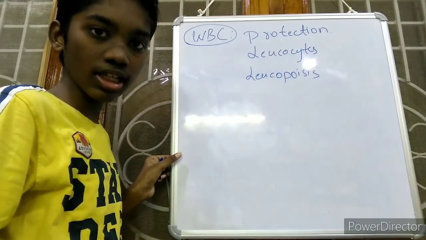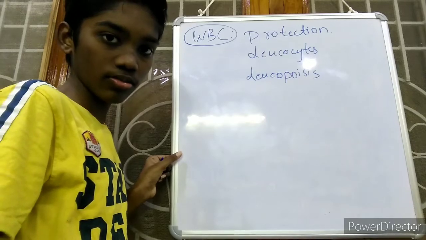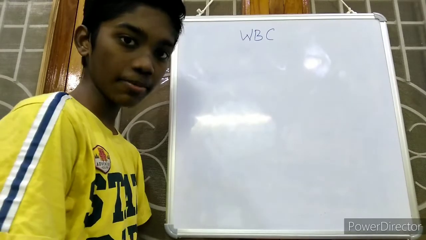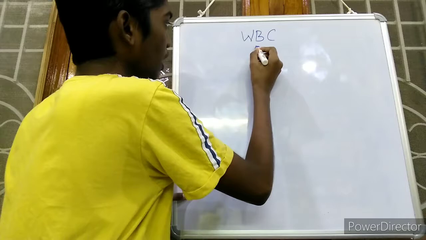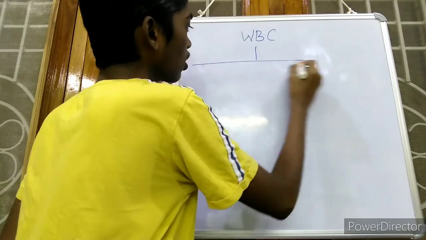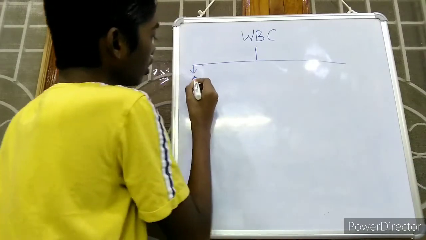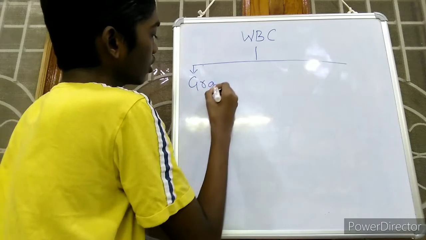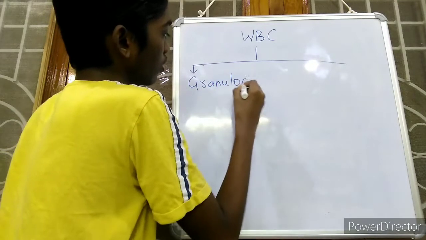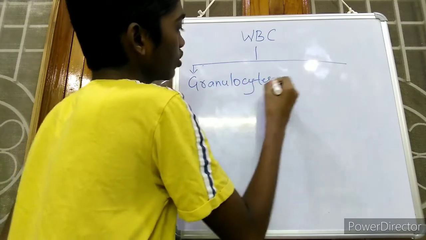So there are types of WBC. These white blood cells are divided into two types again. They are granulocytes and agranulocytes.